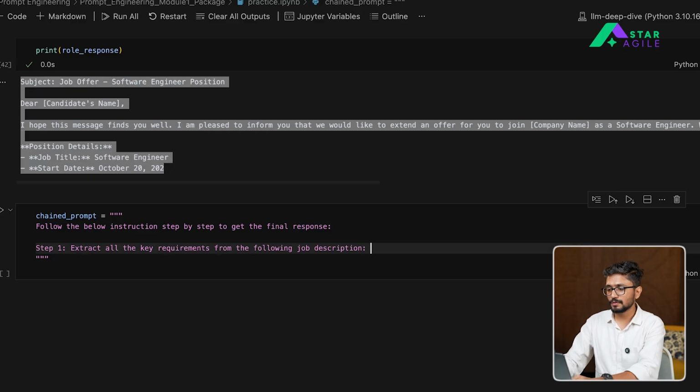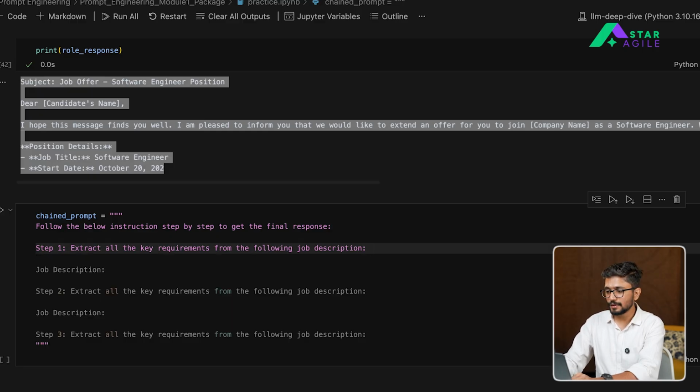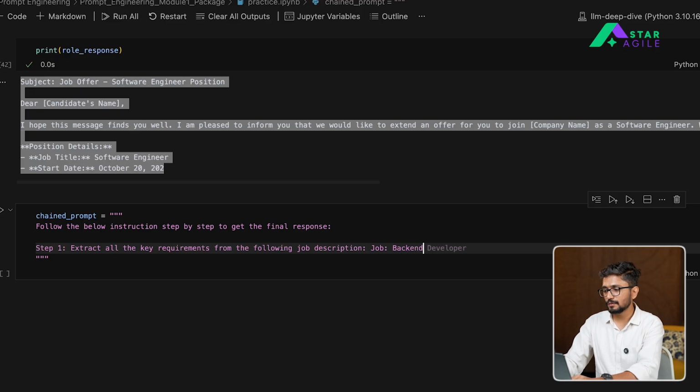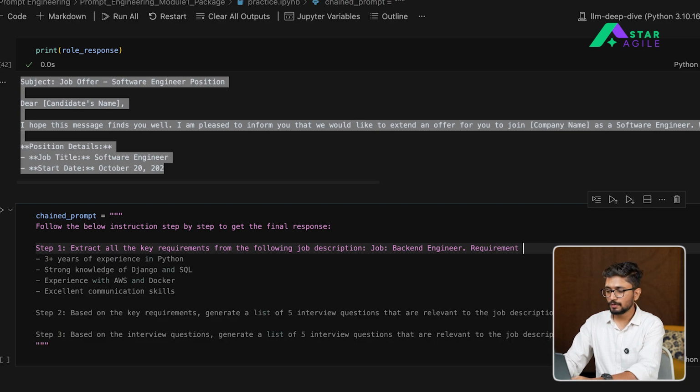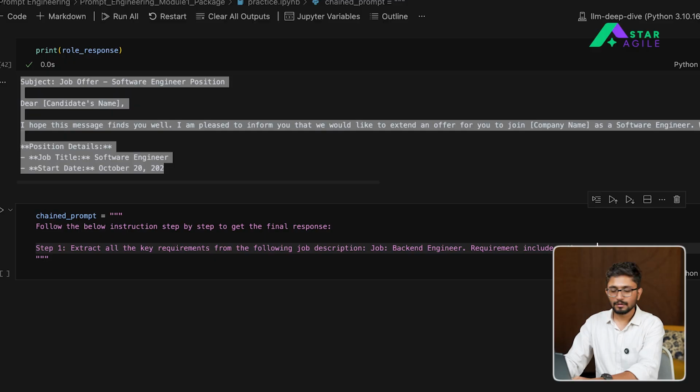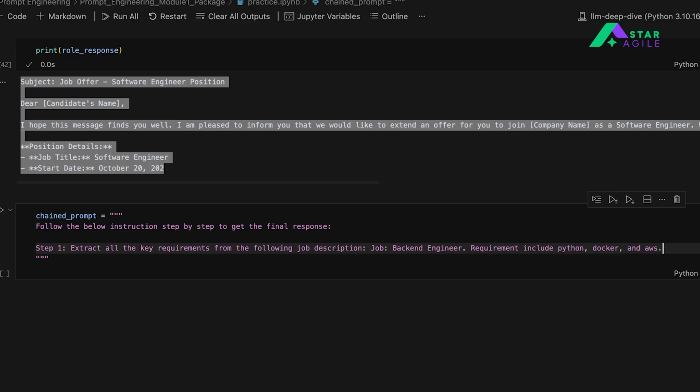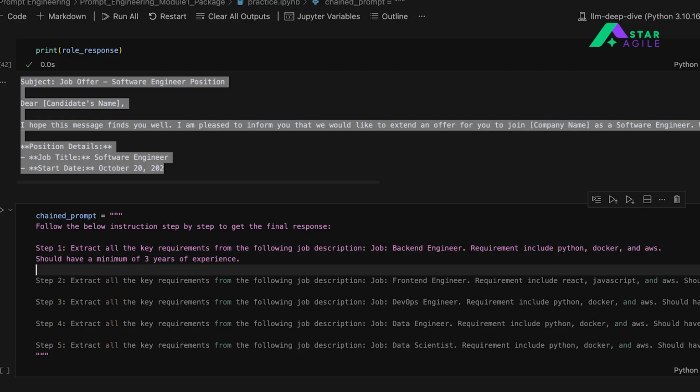The role is of backend engineer, and the must-have requirements include Python, Docker, AWS, right, and should have a minimum experience of 3 years. Let's say in this case this is the first step, right?